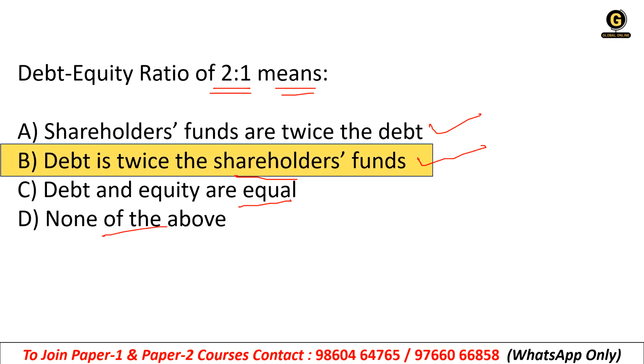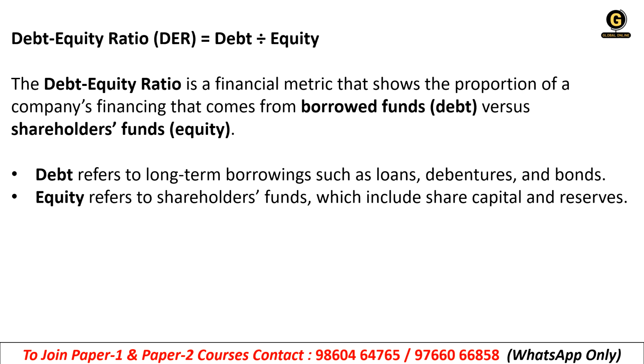So the right answer is option B, debt is twice the shareholders fund. Okay, if the debt equity ratio is coming 2:1, that means the debt is twice the shareholders fund, right? So how do we calculate it? The formula for debt equity ratio is debt divided by equity. Correct? Debt divided by equity.